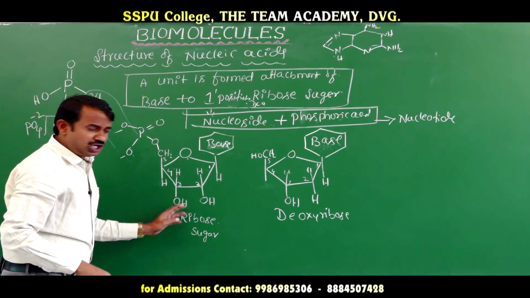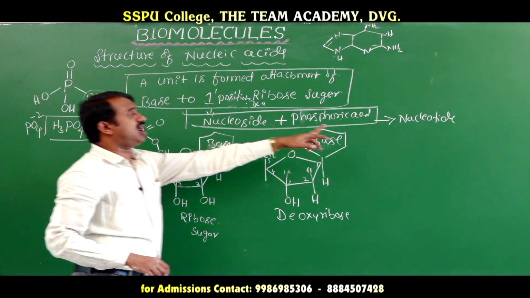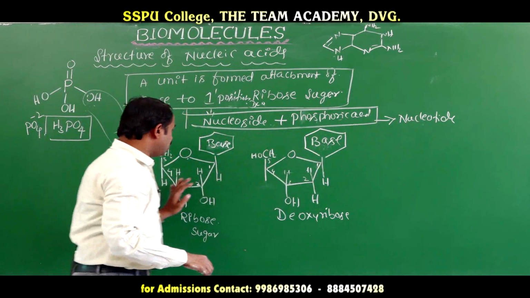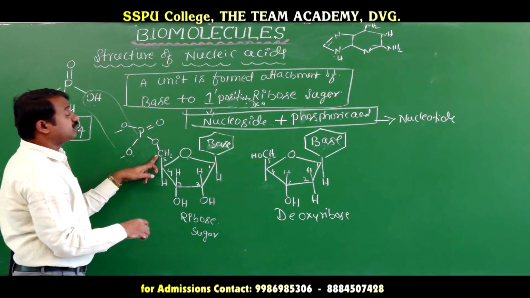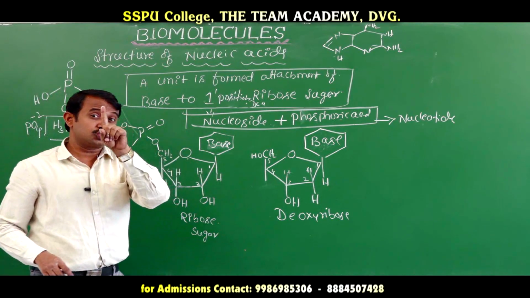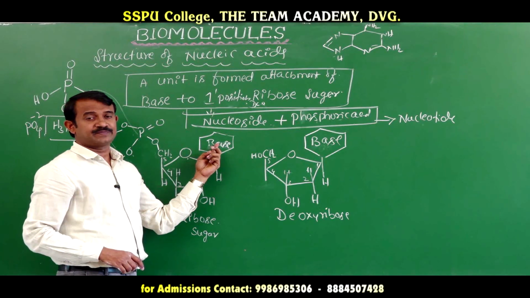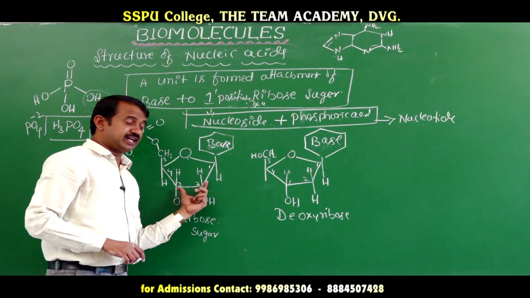The composition of ribose sugar, base and phosphoric acid is called nucleotide. The nucleoside is attached at which position? C5. Base is attached to the C1 carbon. The first carbon is attached to base, which is called nucleoside.